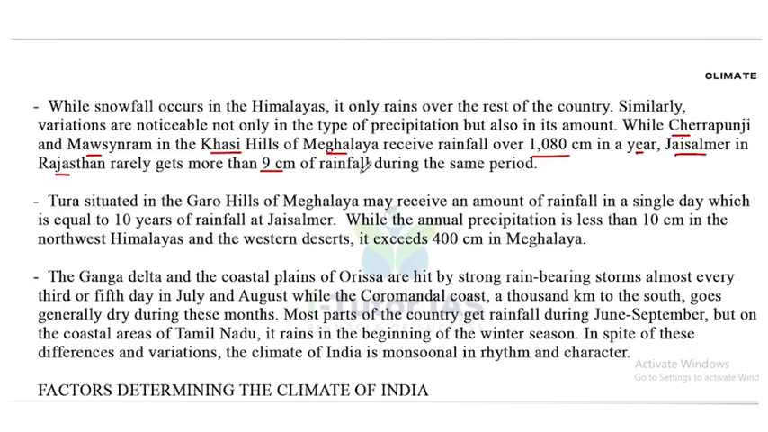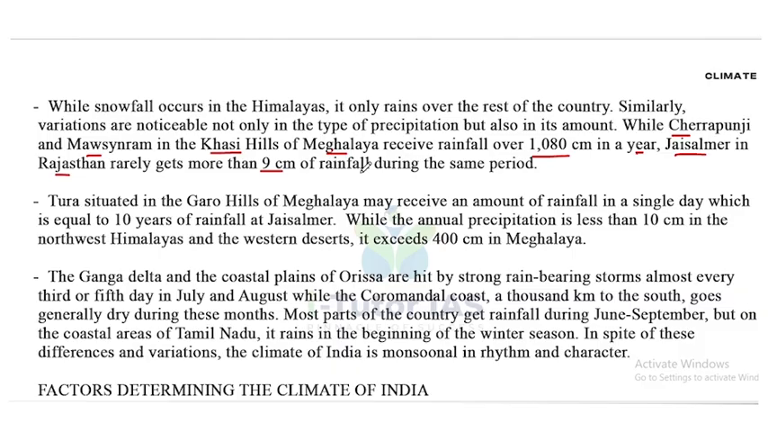Okay, so in the east, in Cherrapunji and Mawsynram in Meghalaya, it receives rainfall over 1080 cm. But at the same time, Jaisalmer in Rajasthan gets only 9 cm.